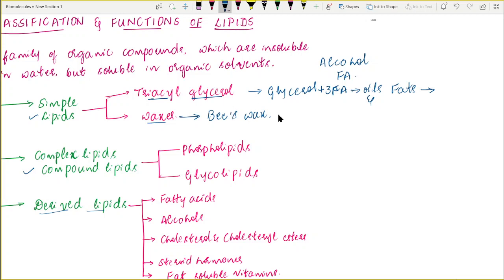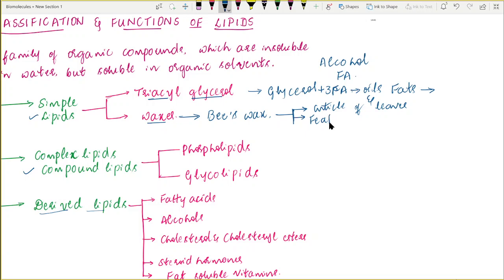What are the functions of these waxes? Waxes are present on the cuticle of the leaves of plants.